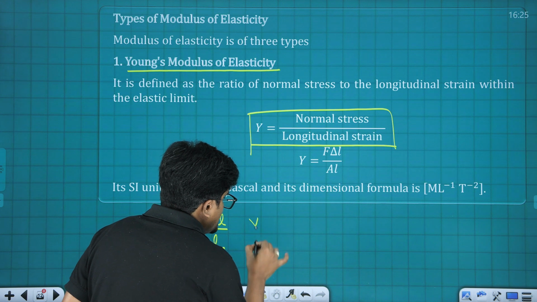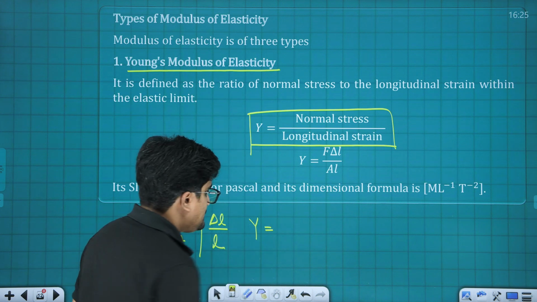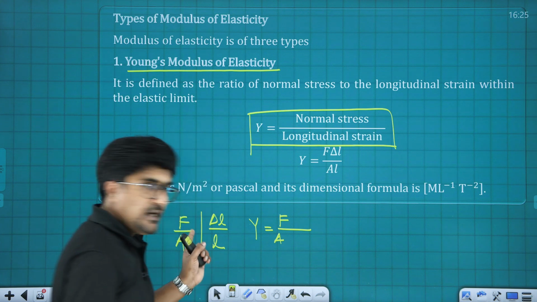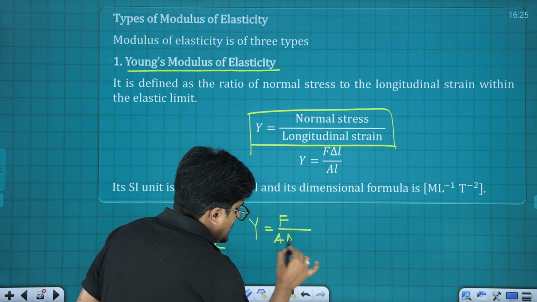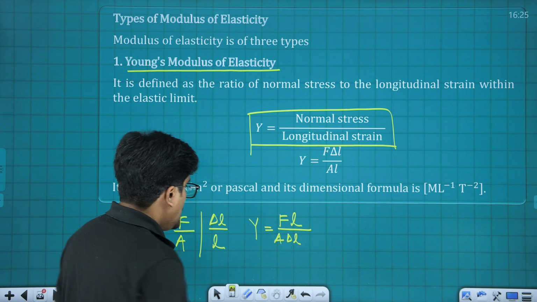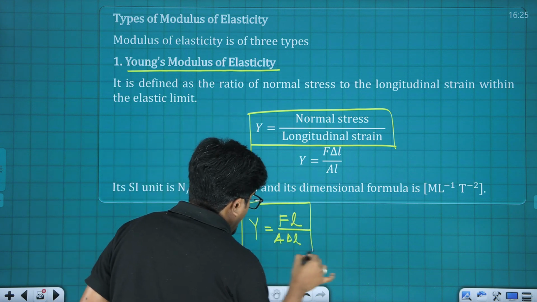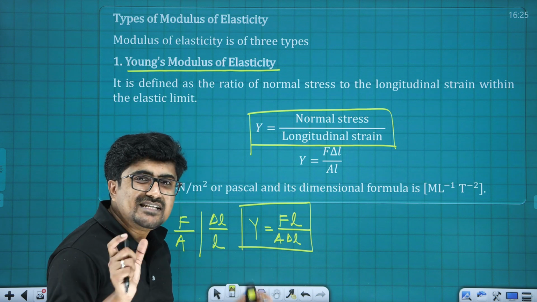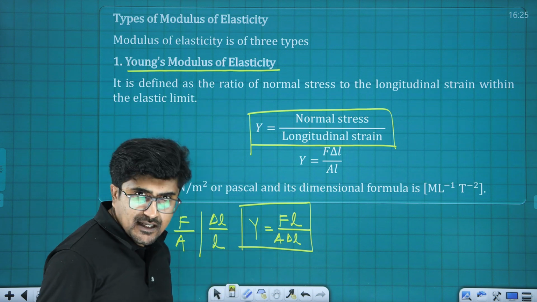Now Young's modulus is going to be F upon A into L upon change in length, that is delta L. So this is how we can find the value of Young's modulus if change in length, actual length, force as well as area are given.